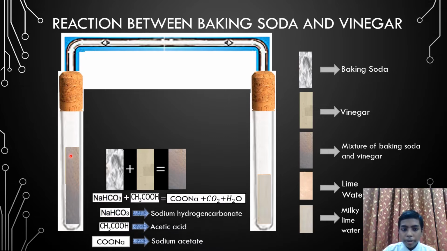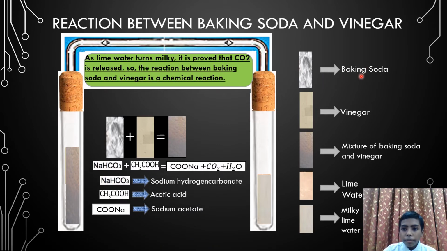So the chemical names of whatever we have used: baking soda, NaHCO3, sodium hydrogen carbonate; vinegar, CH3COOH, acetic acid; and the product of baking soda and vinegar, CH3COONa, which is sodium acetate. So NaHCO3 plus CH3COOH gives CH3COONa plus CO2, that is carbon dioxide, and H2O, that is water.